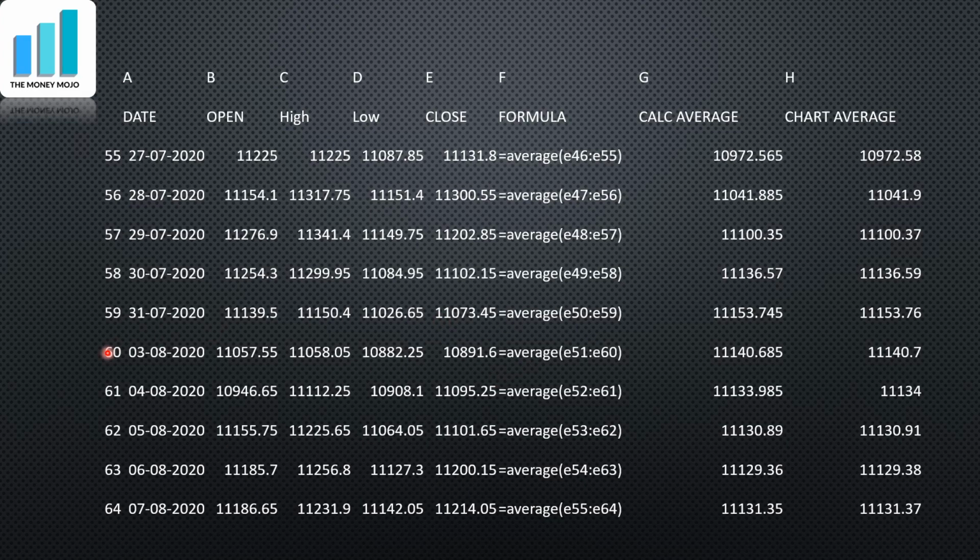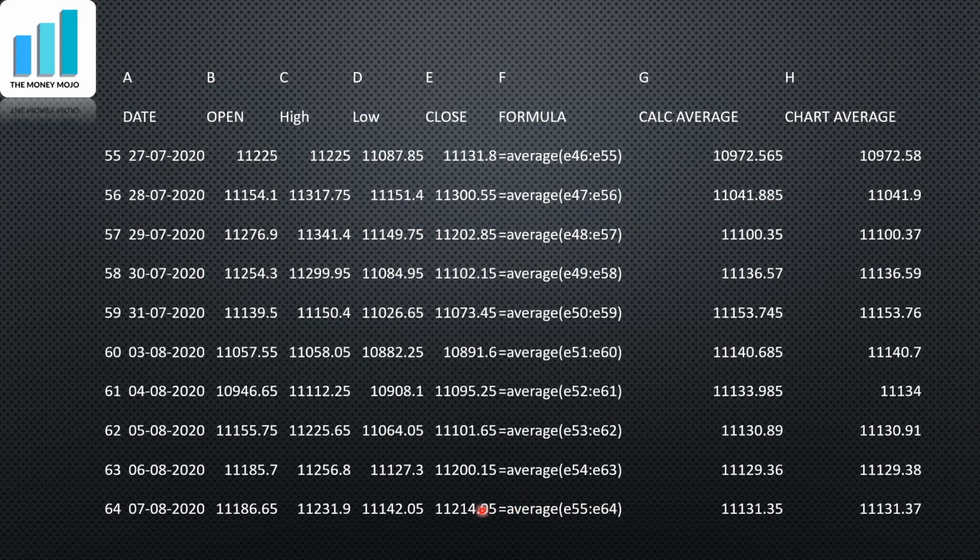So for those who can understand data in the form of an Excel sheet far better than that of a chart, I have just drawn this Excel sheet here. What you can see is this is 7th August closing price of Nifty. So this is the closing price. This is open, high, low and close. And this is 6th August, 5th August, 4th August. These are the prices. And this is the formula used for calculating the average.